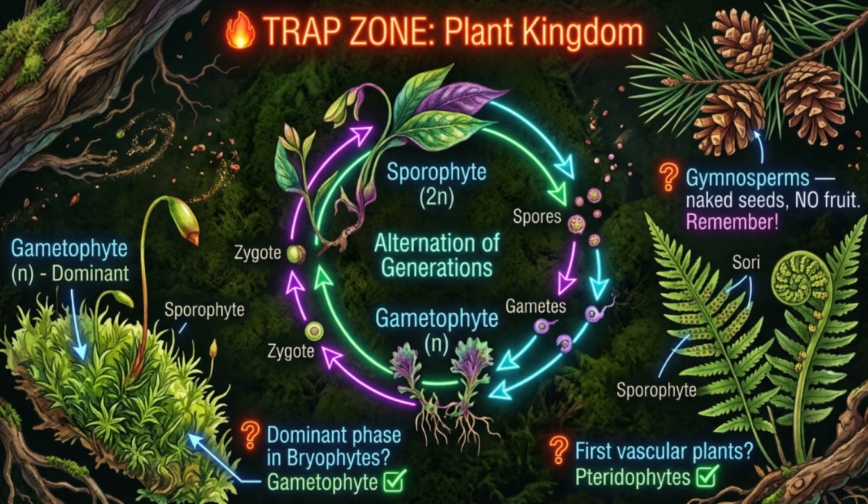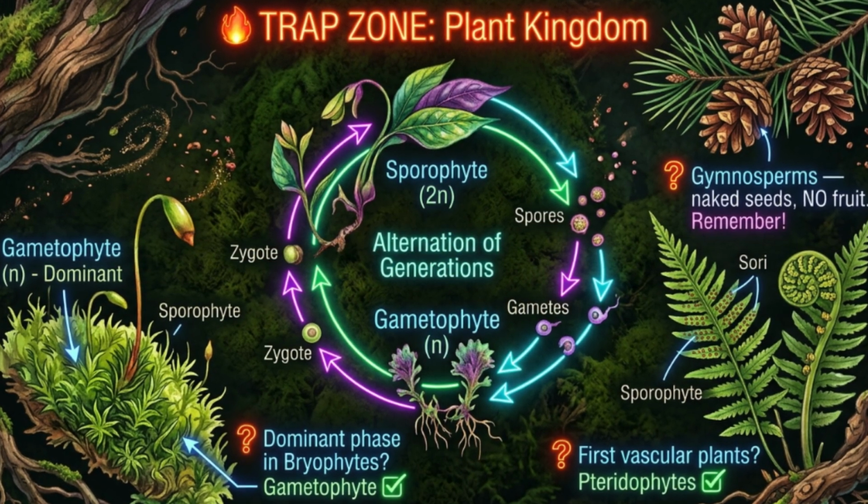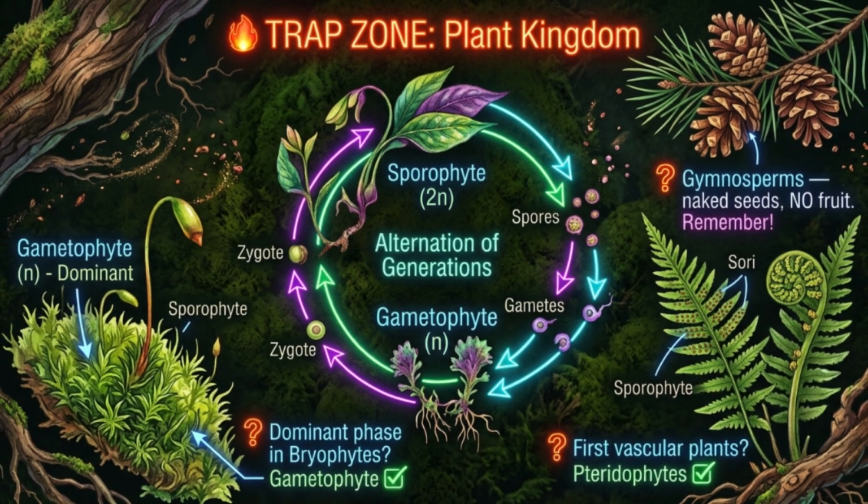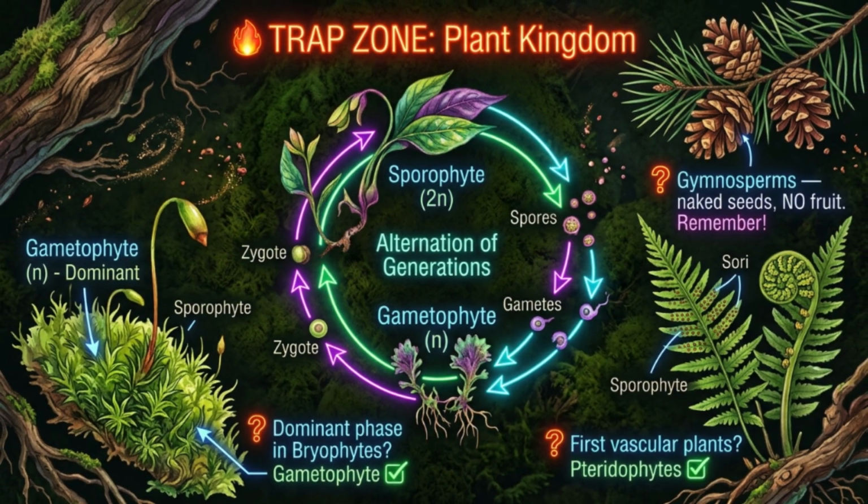Plant kingdom. This is where marks are lost to careless errors. Dominant phase in bryophytes, gametophyte. In pteridophytes, sporophyte. NEET will flip this. Pteridophytes are the first land plants with vascular tissue, xylem and phloem. Gymnosperms have naked seeds. They do not form fruits. Angiosperms do. If NEET says seeds enclosed in fruit, that's angiosperm only. Gymnosperms also have the largest ovules and the longest living trees like pinus.